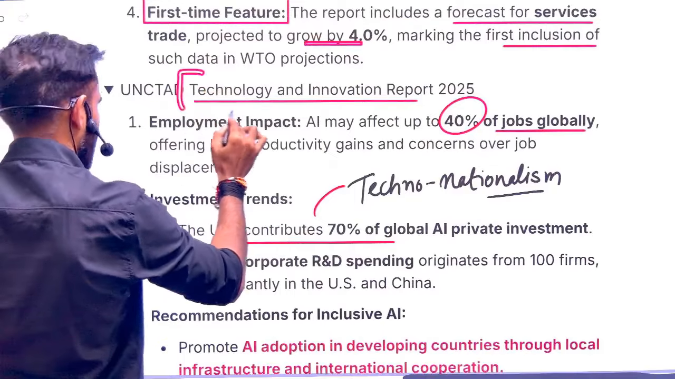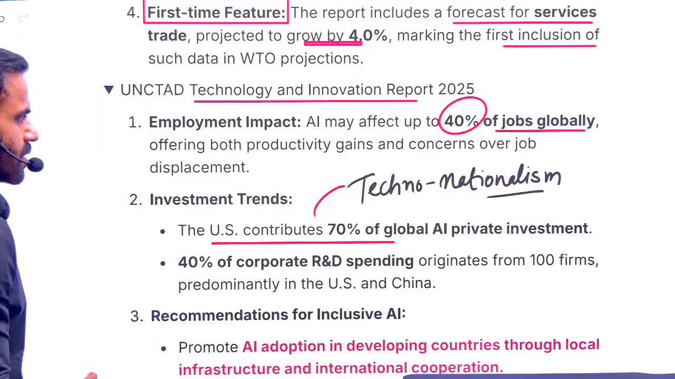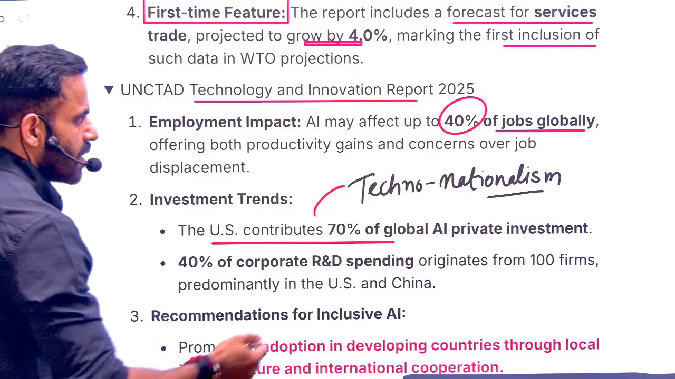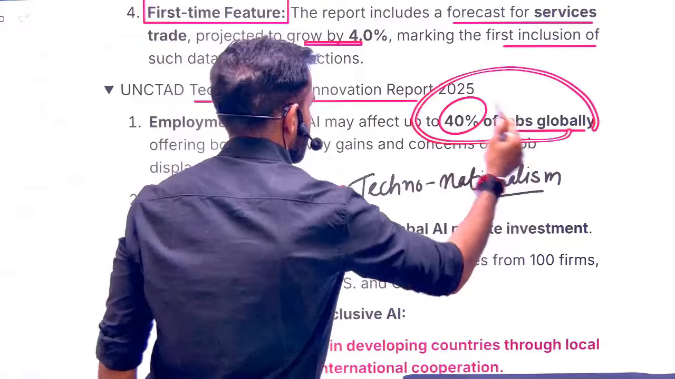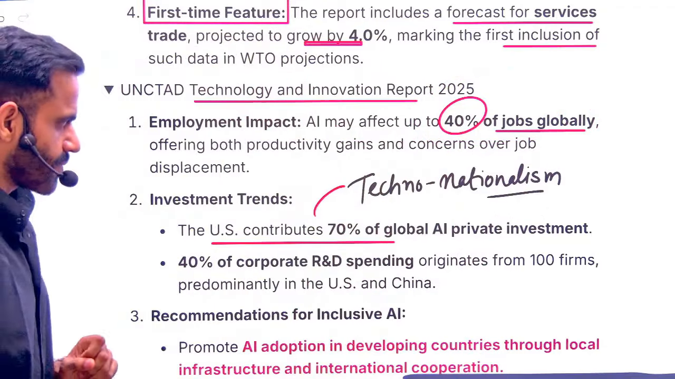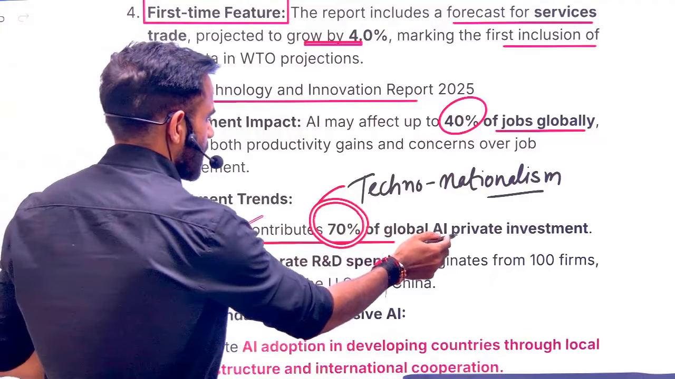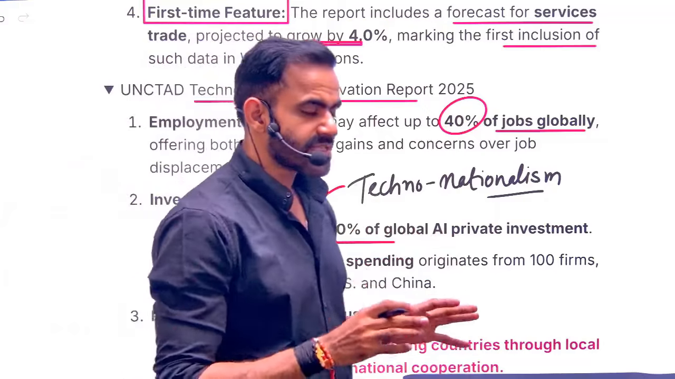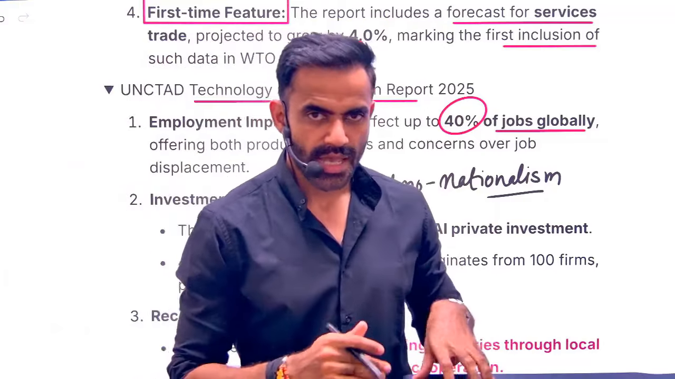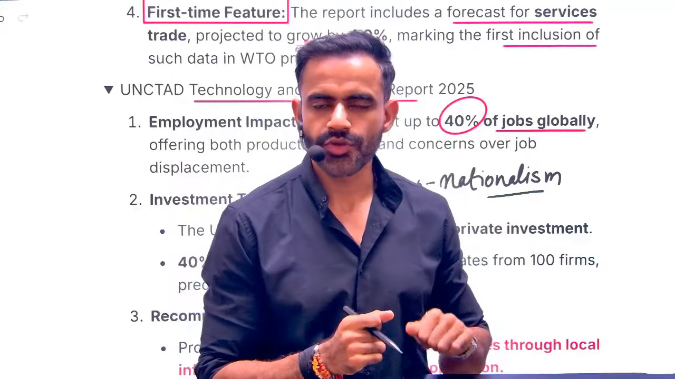Next is related to the technology and innovation report. As per that report, because of AI, 40% of jobs will be affected. Now understand the problem here. The US contributes roughly 70% of the global AI private investment. This reflects dominance, and over a period of time this dominance will create problems for the global community.